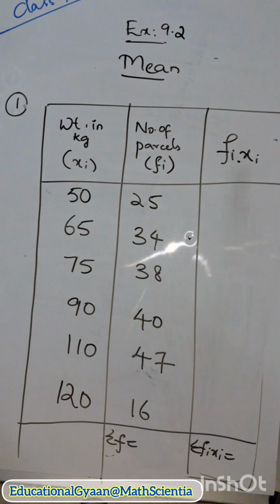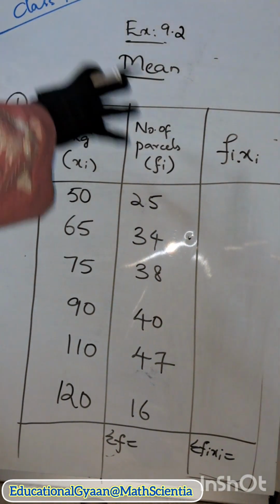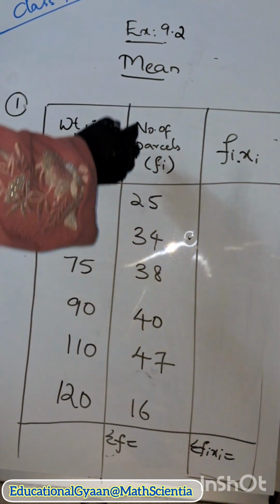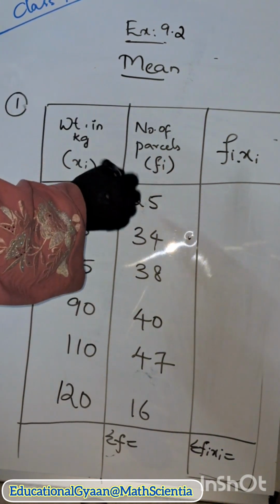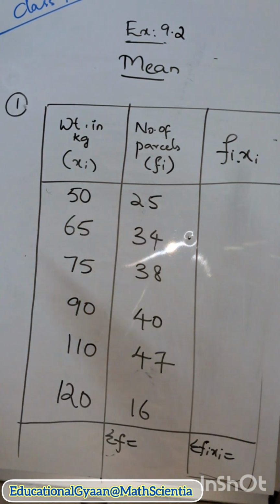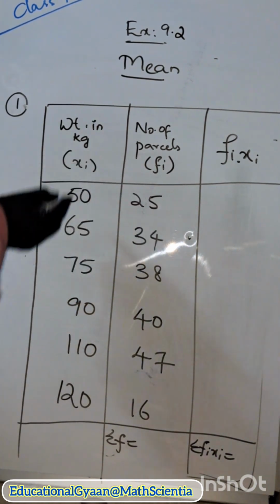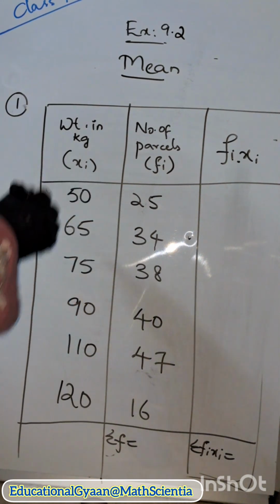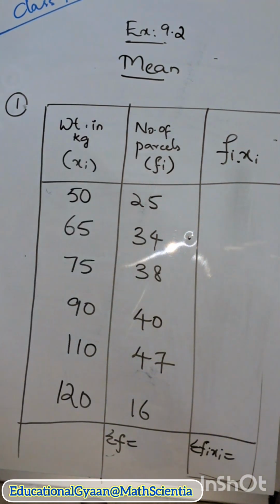In 9.2, we are doing mean. We have already learned mean, the formula: sum of the observations divided by the number of observations. In the first question, they mention the weight of parcels in a transport office. Here weight in kg is 50 and the number of parcels is 25. Here 34 parcels weigh 65. 38 parcels weigh 75. So this is nothing but a kind of data, and we have to calculate the mean of this.